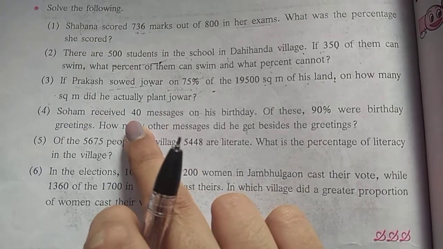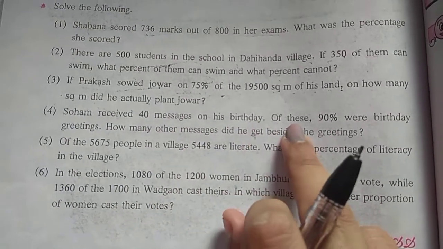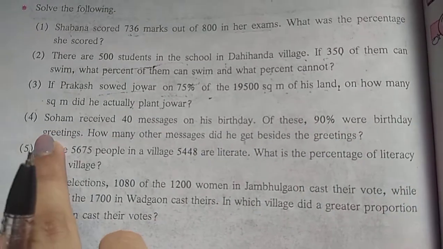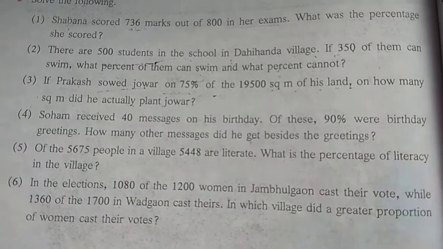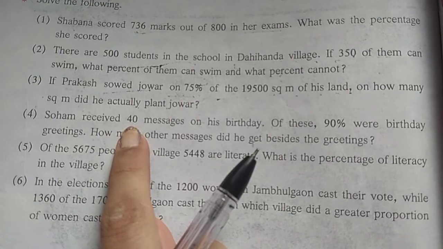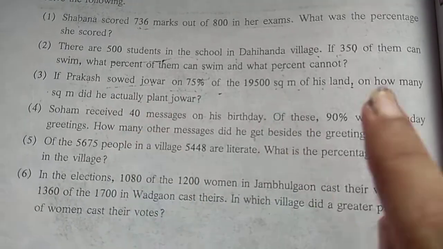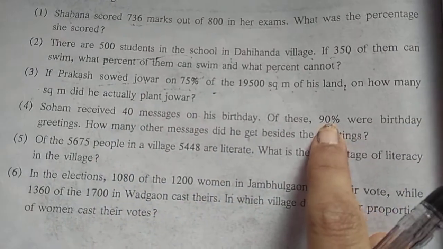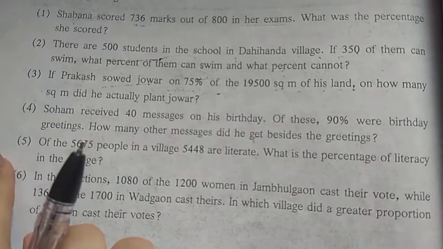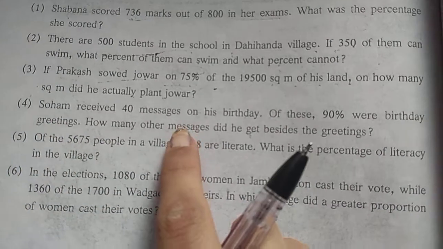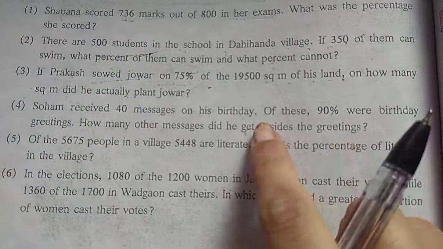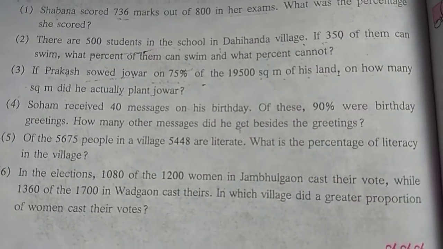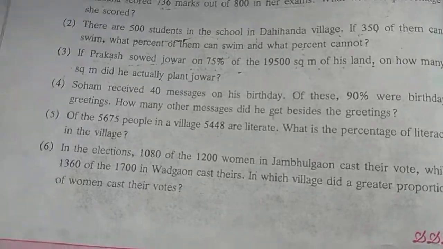Soham received 40 messages on his birthday. Of these, 90% were birthday greetings. How many other messages did he get besides the greetings? So in total he received 40, but out of the 40 messages, 90% were greeting cards, and the remaining 10% were the other messages. So we have to find the number of the other messages in terms of numbers. Okay.